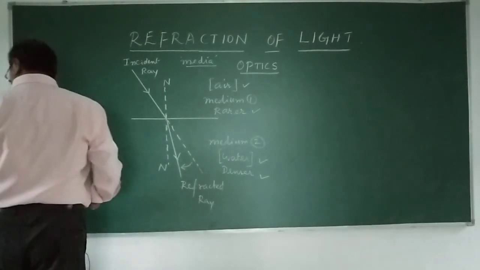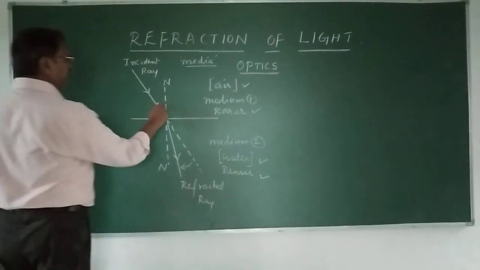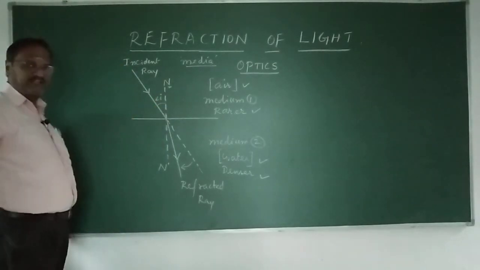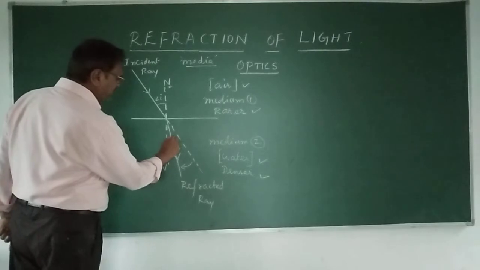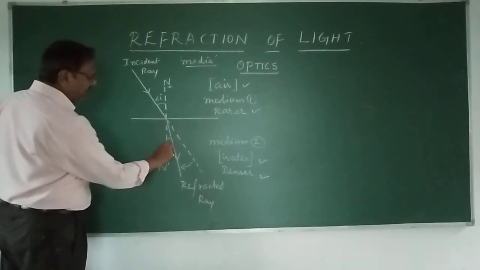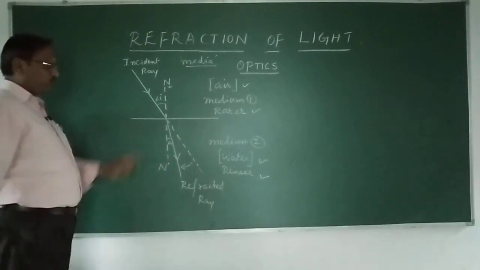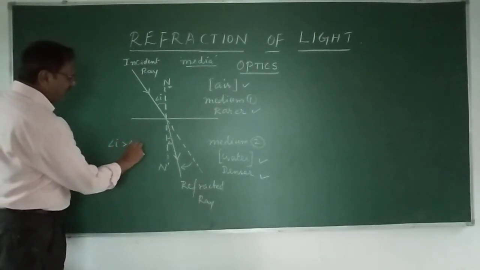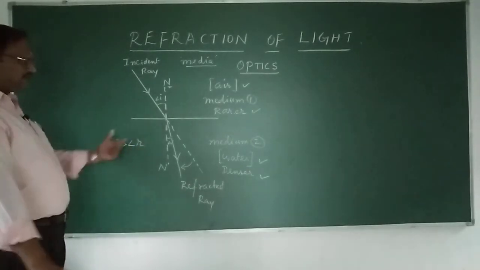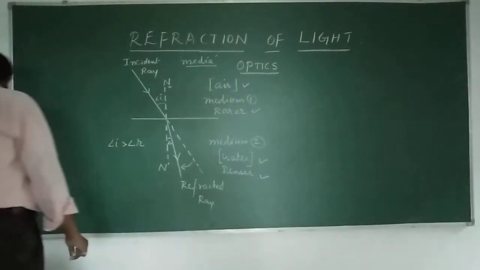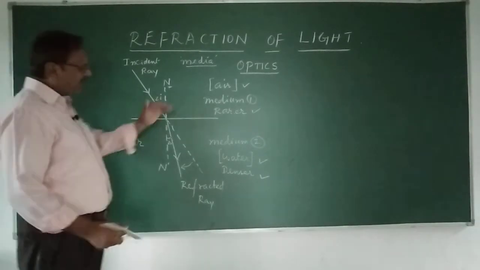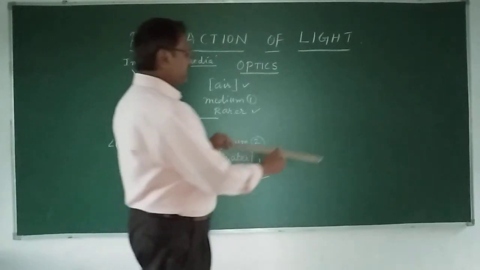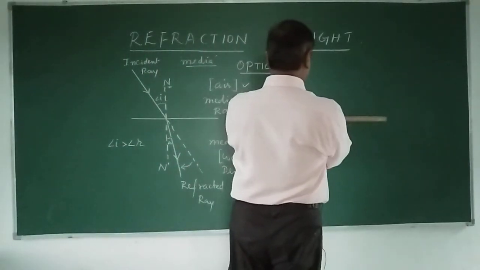What is the angle of incidence? The angle of incidence is the angle between the normal and the incident ray. And what is the angle of refraction? It is the angle between the normal and the refracted ray. You see clearly here, the angle of incidence is greater than the angle of refraction. This is one case. Now we may have a doubt: suppose it travels from a denser to a rarer medium, then what will happen? This is case 2, which we are going to study now.